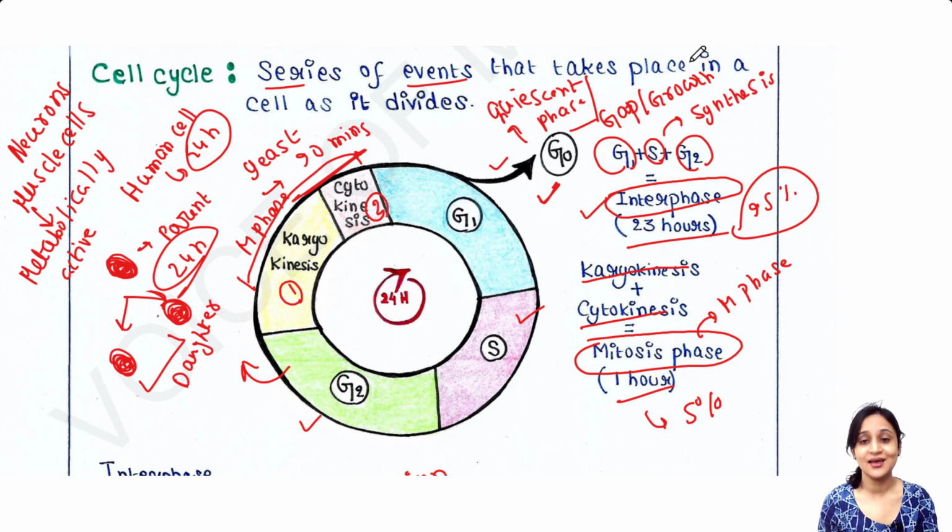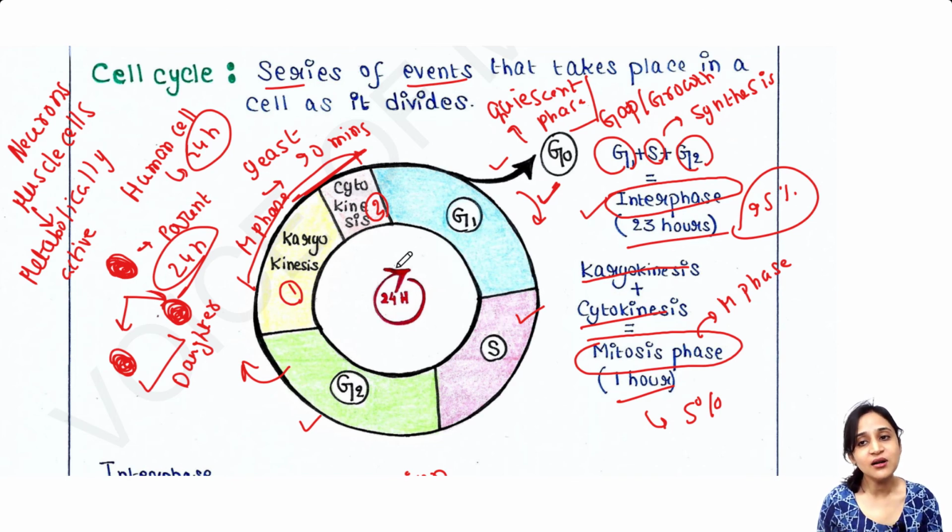Now some cells do not always divide, but if required, they will divide. Suppose kidney cells, liver cells, these cells will not always divide. But if an accident takes place, if some cells are lost, if an infection occurs, if the organ is injured, at that time those cells undergo apoptosis and new cells should be formed. At that time, the cells which were in the G0 phase, in the inactive phase, will come into the G1 phase again and they will start the cell cycle.